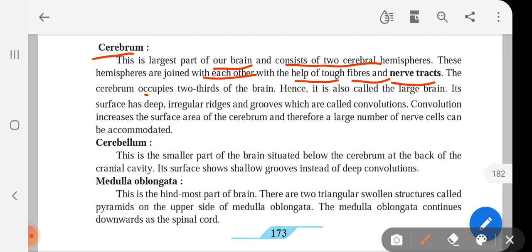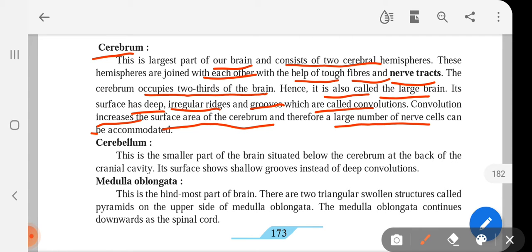The cerebrum occupies 2/3 of the brain, hence it is also called the large brain. Its surface has deep irregular ridges and grooves which are called convolutions. Convolution increases the surface area of the cerebrum and therefore a large number of nerve cells can be accommodated.